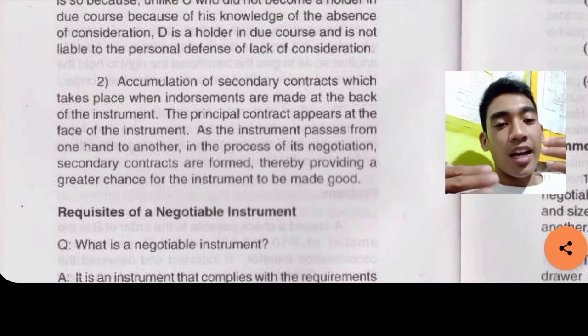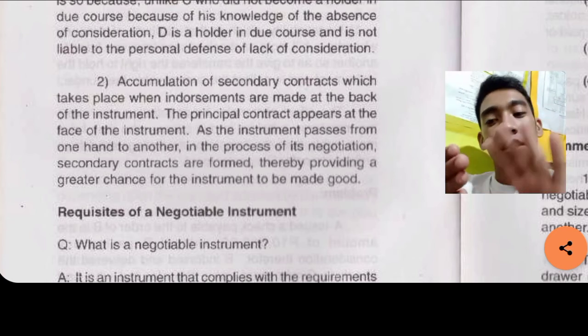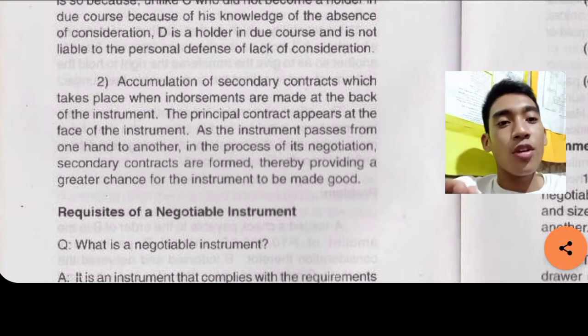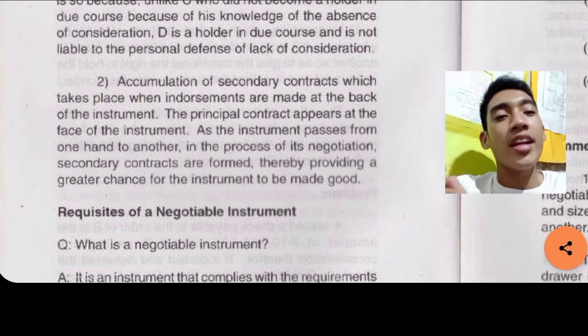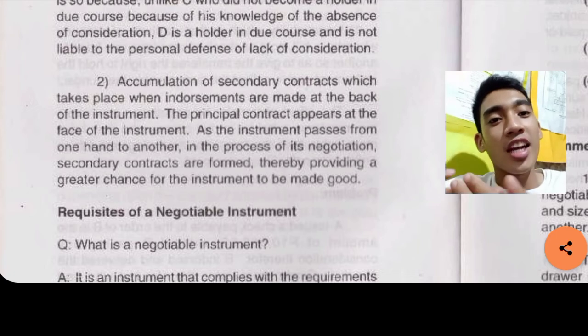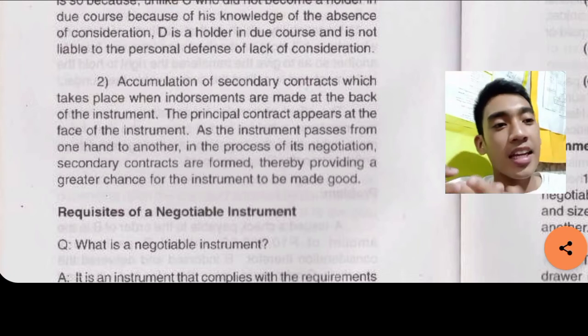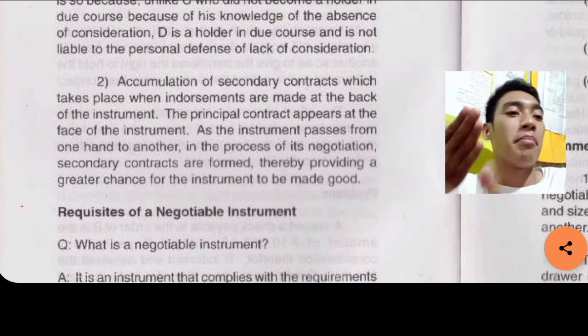So, as the check, the bill of exchange, or the promissory note passes from one hand to the other, there is an accumulation of secondary contracts being attached at the back of the instrument, at the back of the paper.